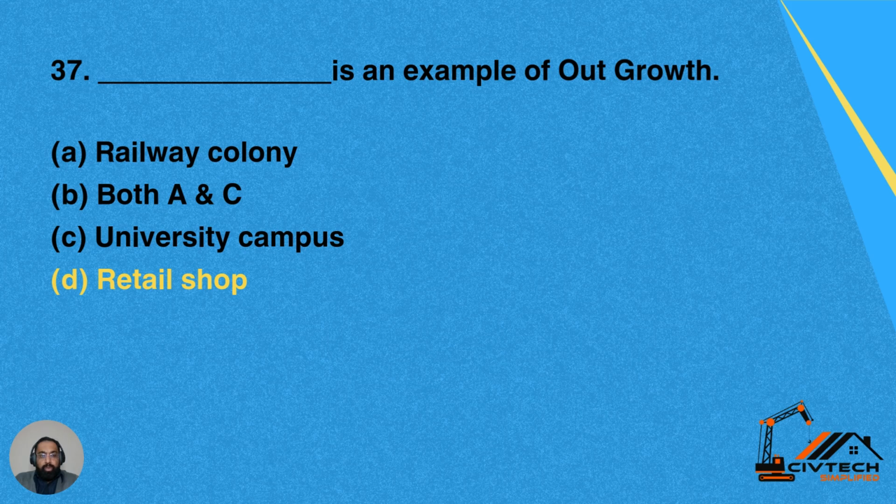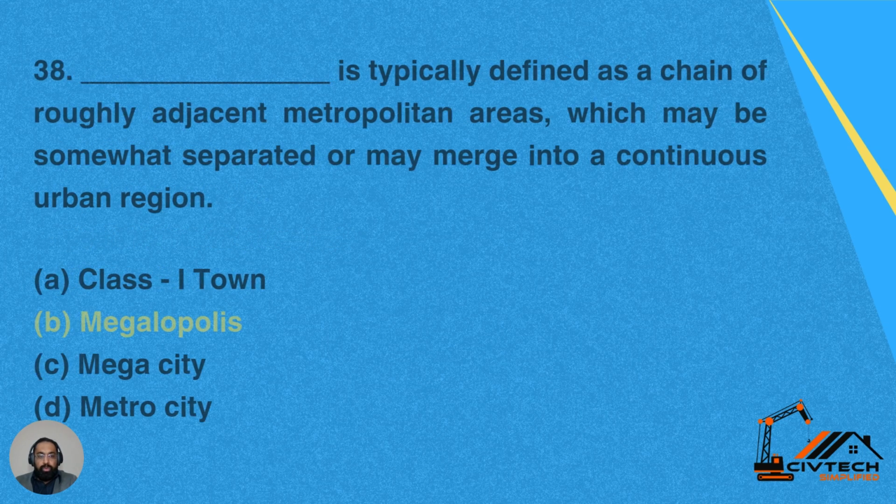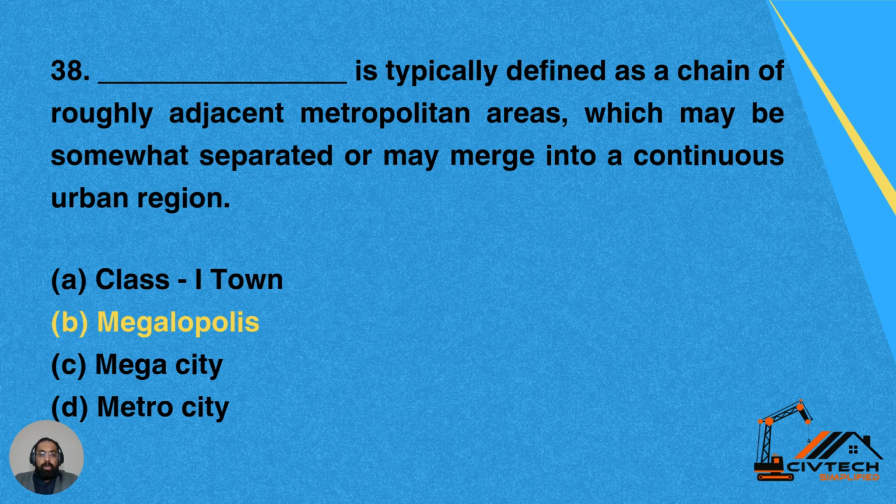Question 37. Dash is an example of outgrowth. Option A, railway colony. Option B, both A and B. Option C, university campus. Option D, retail shop. So yes, retail shop is an example of outgrowth. D is the correct answer for this question.